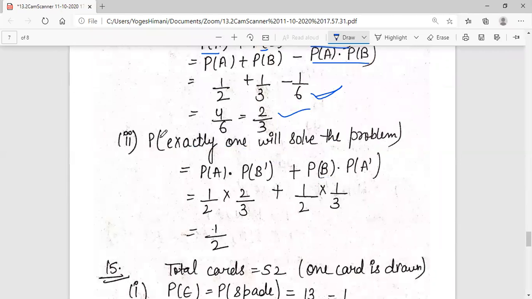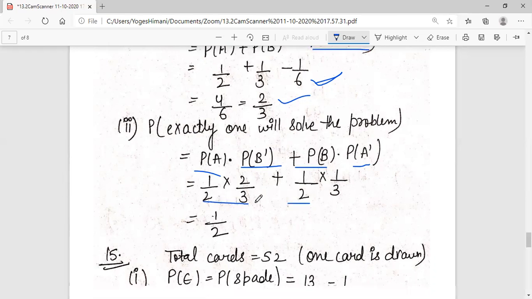Now they are saying second part, exactly one will solve the problem. Exactly means if A will solve, then B will not solve, so P of A into P of B complement, plus if B will solve, then A will not solve. Put the values and this is 1 by 2.